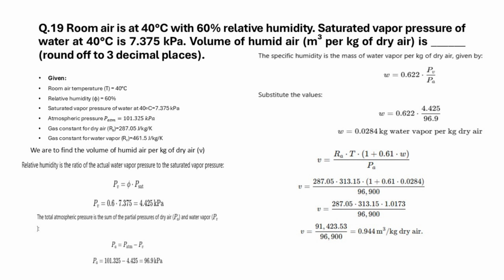Then calculate the specific humidity using this formula. Calculate the virtual temperature, which is TV. The virtual temperature accounts for the effect of humidity on the density of air. After that, using the ideal gas law, the volume of humid air per kilogram of dry air is given in this equation.